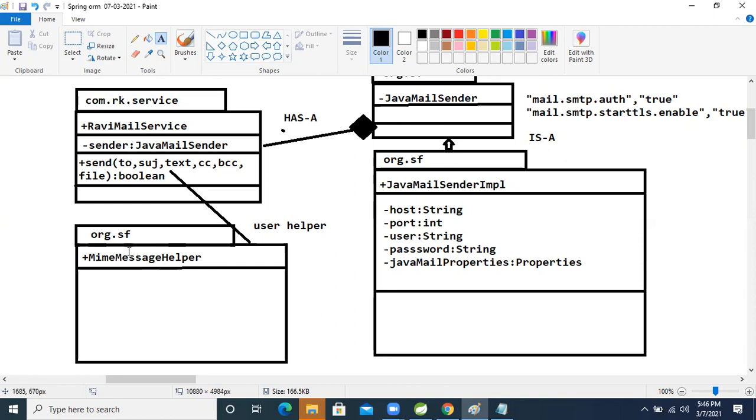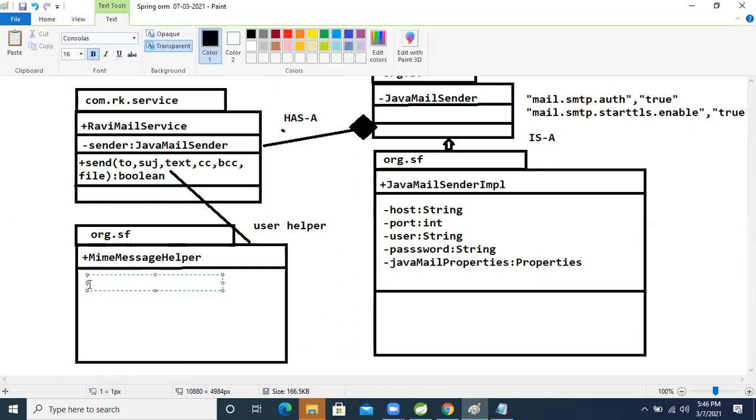Two, subject, this much argument, right? For that, in the helper class, what is that? The setTo method is there to perform what? The CC operation. To perform the CC operation, the setCc method is given, right?